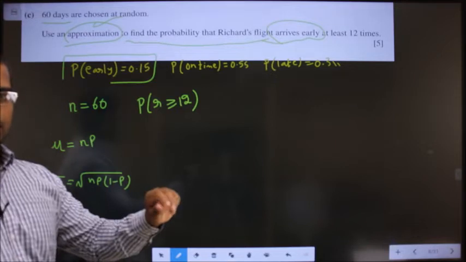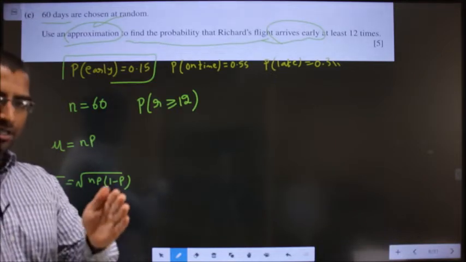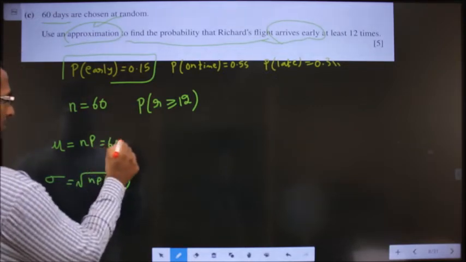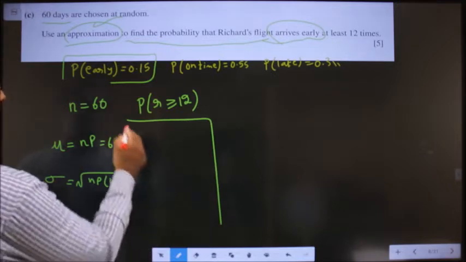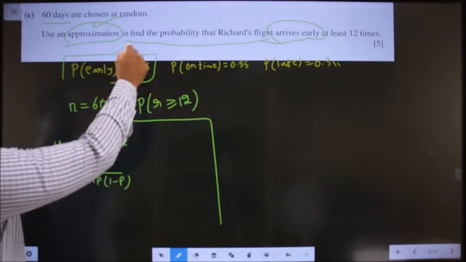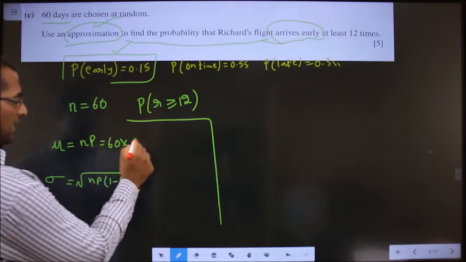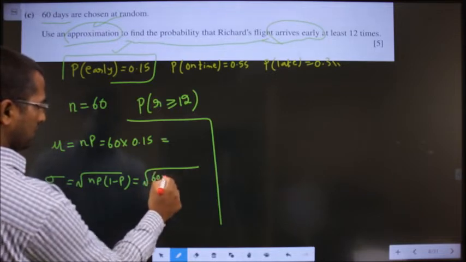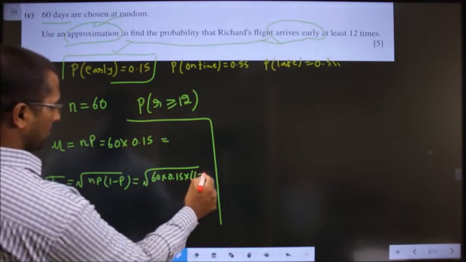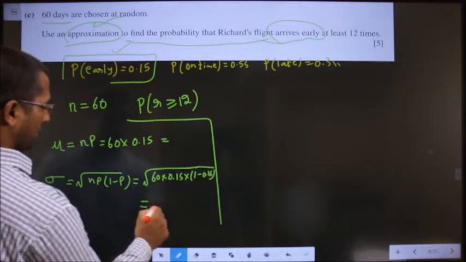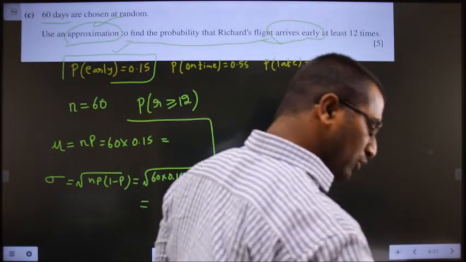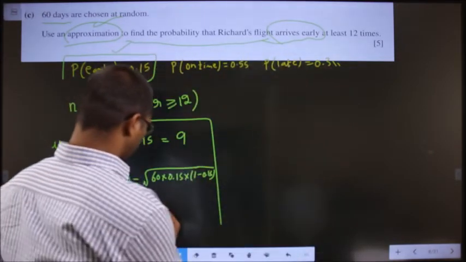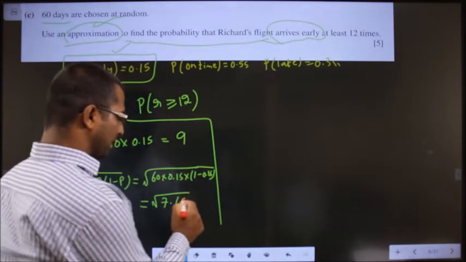Whenever you come across approximation, follow this method. Use the normal distribution first. To use that, you should know the mean and standard deviation. So here n is 60 and he should arrive early, so this probability I should take 60 into 0.15, and here square root of 60 into 0.15 into 1 minus 0.15. Mean I get to be 9 and standard deviation is square root of 7.65.